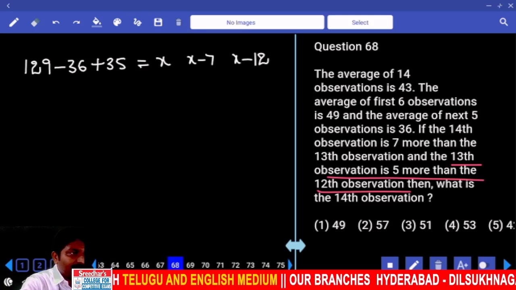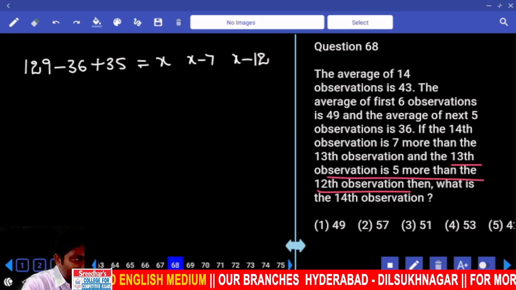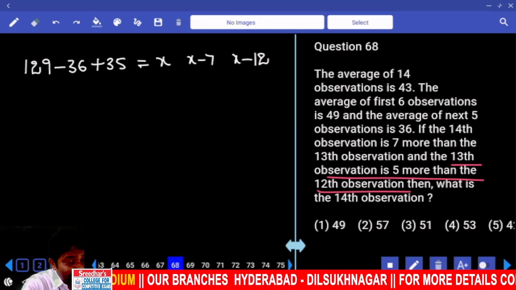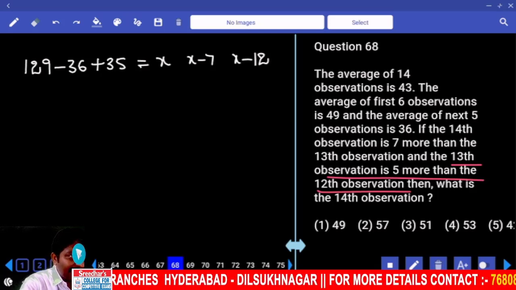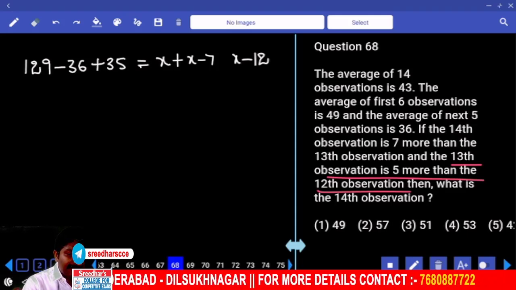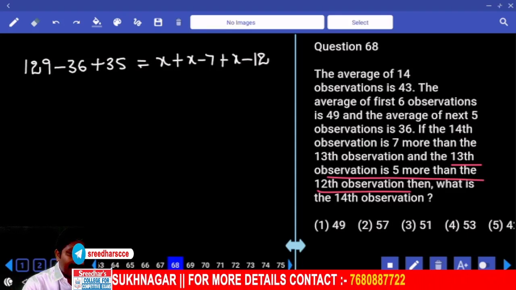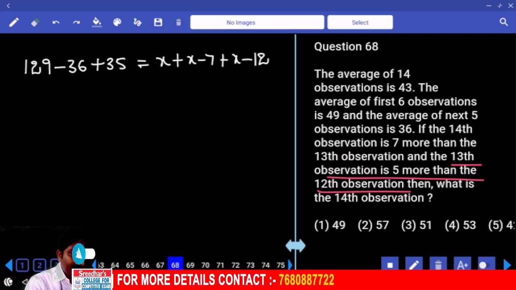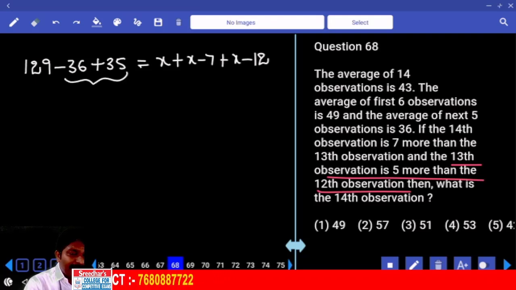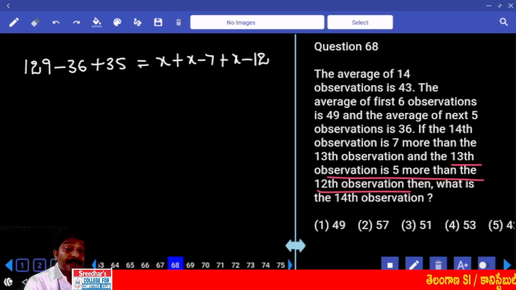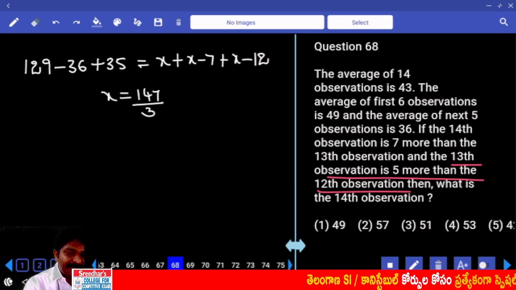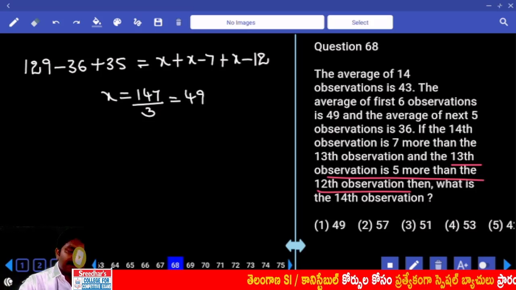You are adding; you should subtract it. x minus 7 is already there. From that you have to take minus 5, which is x minus 12. Sum of the 14th number, 13th number, 12th number: x, minus 7, minus 12, that is minus 19. Already you have minus 1 on the left-hand side. This is 128. 128 plus 19 is 147. x is equal to 147 divided by 3, which is 49.